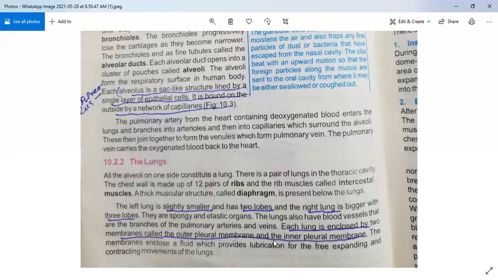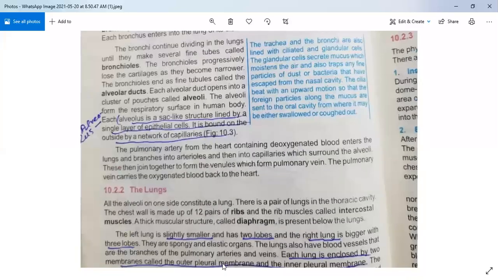The membranes enclose a fluid which provides lubrication for the free expanding and contracting movement of the lung. So what is the function of these pleural membranes? These pleural membranes play a very important role. They produce lubrication in the lungs to reduce friction, and because of that, lungs can freely expand and contract. I hope you understand the lecture.